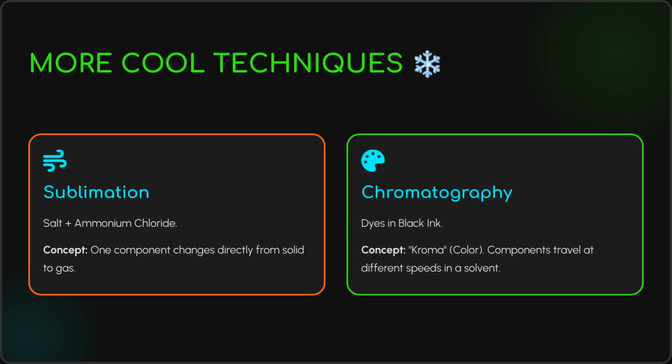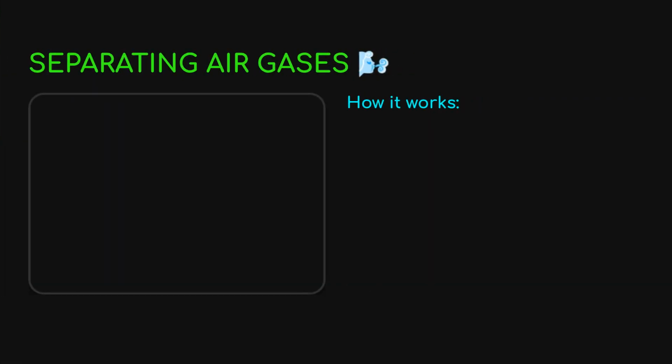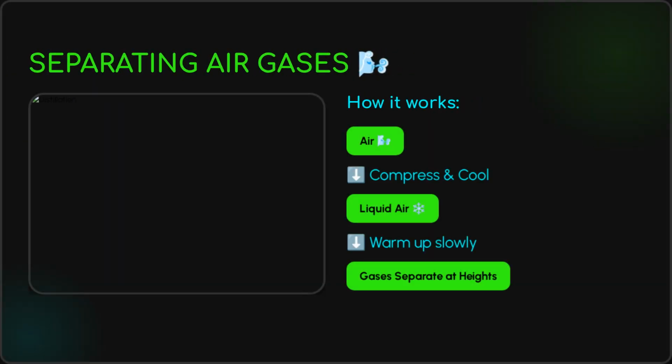Sublimation separates components, such as salt and ammonium chloride, where one changes directly from solid to gas. Chromatography, exemplified by dyes in black ink, separates components that travel at different speeds in a solvent. To separate gases from the air, it is compressed and cooled to form liquid air. This liquid air is then warmed up slowly, causing the gases to separate at different heights based on their boiling points.